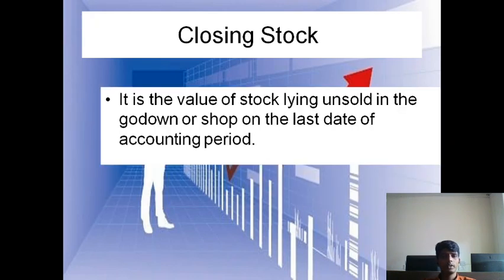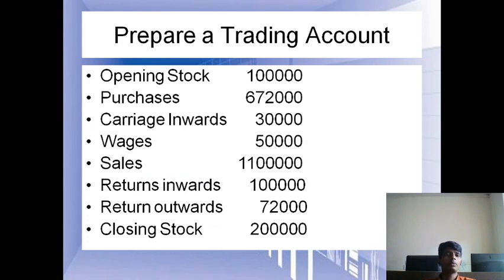Then we discussed closing stock. Closing stock is nothing but the unsold goods. In short, closing stock is unsold goods in the godown or shop on the last date of the accounting period. Whatever unsold goods are there in our business will be treated as closing stock. Then we studied simple problems of the trading account theoretically. We have not solved any problem, but in upcoming classes we are going to solve problems on trading accounts. Hope you are clear.